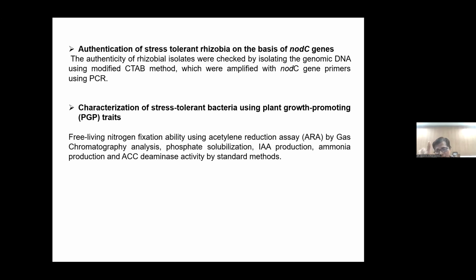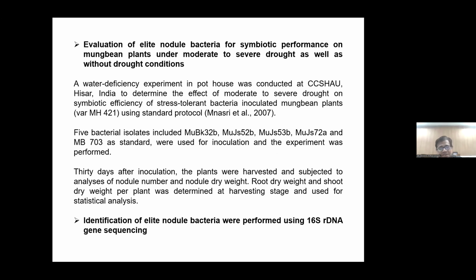Apart from this, indole acetic acid, auxin hormone production, ammonia production, and ACC deaminase activity. For drought tolerance, particularly in rhizobia and nodule bacteria, background studies have already reported ACC deaminase activity. It is a kind of mechanism that gives drought tolerance to particular rhizobia, and it helps the plant become more drought tolerant. So that's why we have included these plant growth promoting traits.